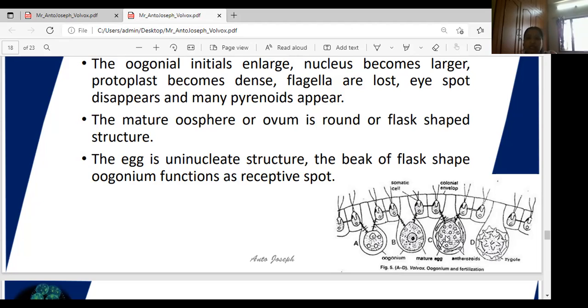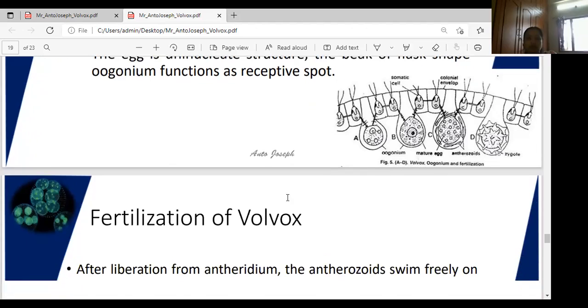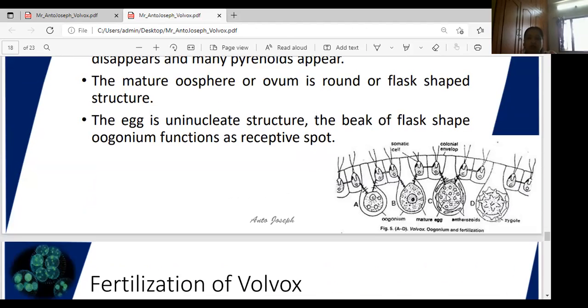The egg is always a uninucleate structure. The beak-like structure, or beak of the flask-shaped oogonium, functions as a receptive spot. Then the mature oogonium and anthrozoids also form.